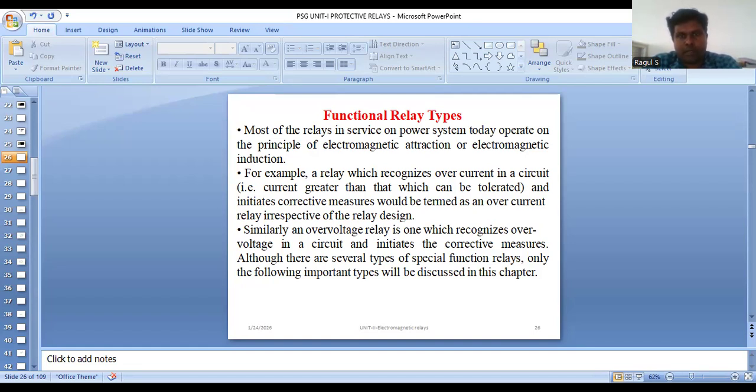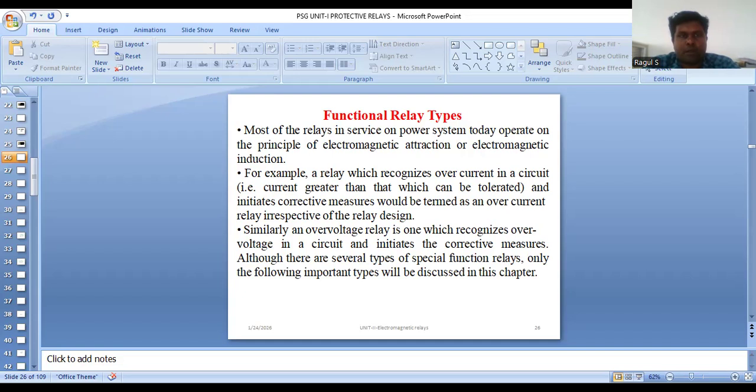For example, a relay which recognizes overcurrent in a circuit, that is, a current value greater than the tolerable value, will operate and initiate the corrective measures. It would be termed an overcurrent relay, irrespective of the relay design. Similarly, an overvoltage relay is one which recognizes overvoltage in a circuit and initiates the corrective measures. Although there are several types of special function relays, only the following types are discussed now.